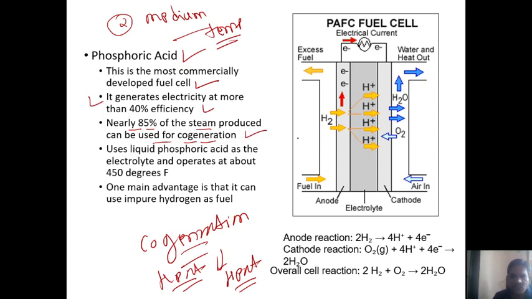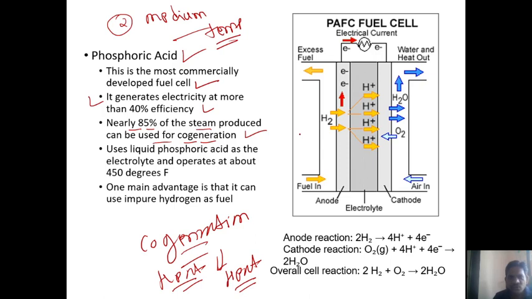Electricity is not only produced by the chemical reaction but also by the byproduct heat, and this heat is utilized to run the turbines, by the formation of steam and generation of electricity. So in both ways, by chemical and by mechanical process, electricity is generated.